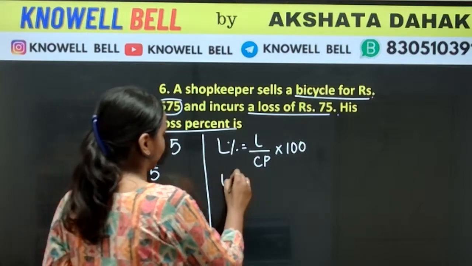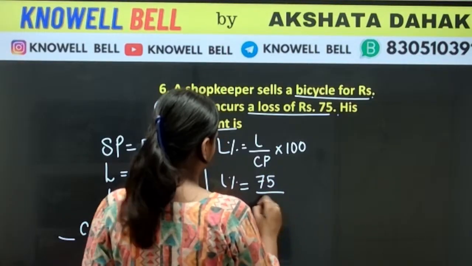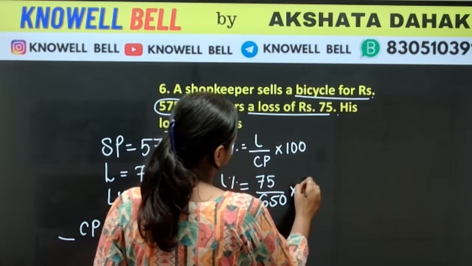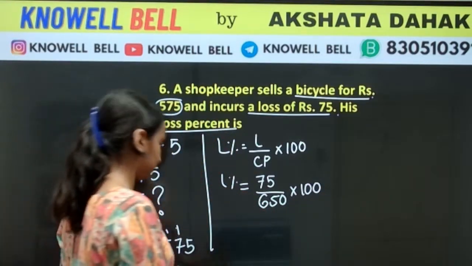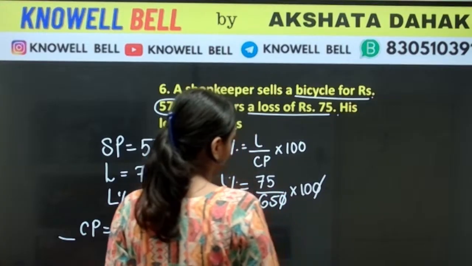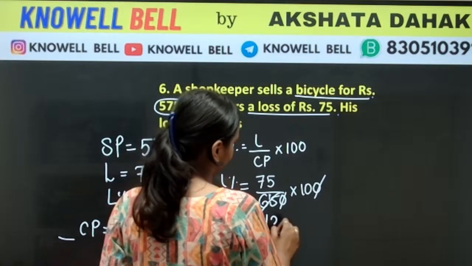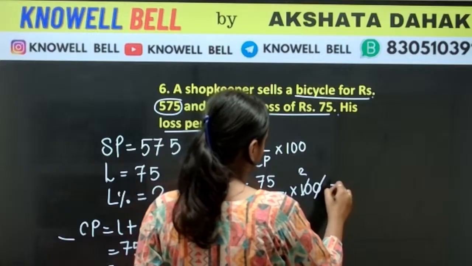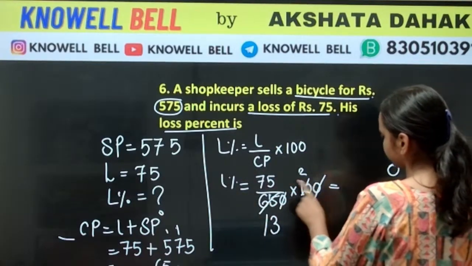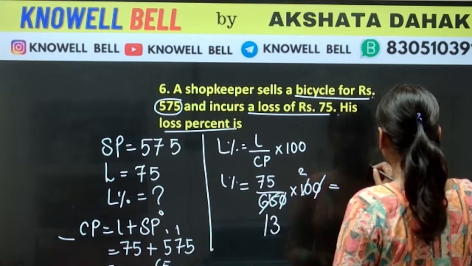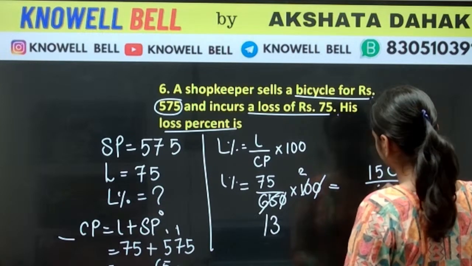650. Let us calculate loss percent. Loss percent is loss, that is 75, upon CP. CP is 650, into 100. Solve the question, everyone. 5 ones are 5. 1 carried. 5 threes are 15. 5 twos are 10. 7 twos are 14, plus 1, 15.